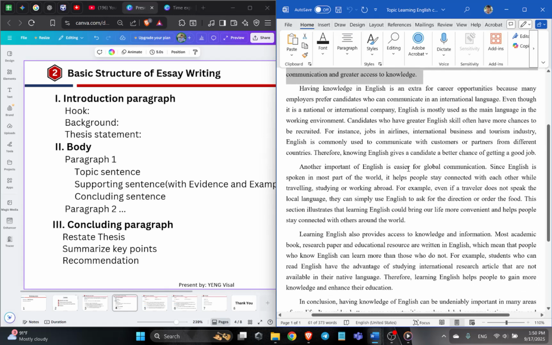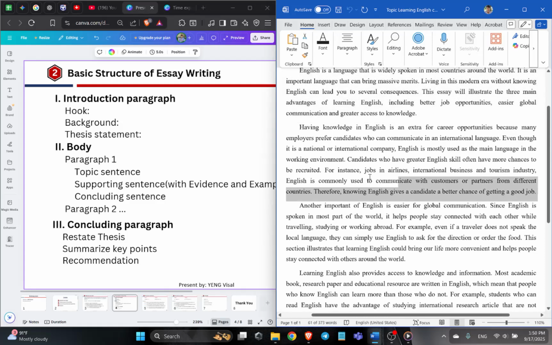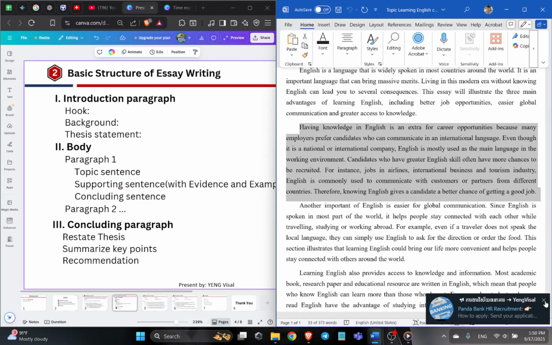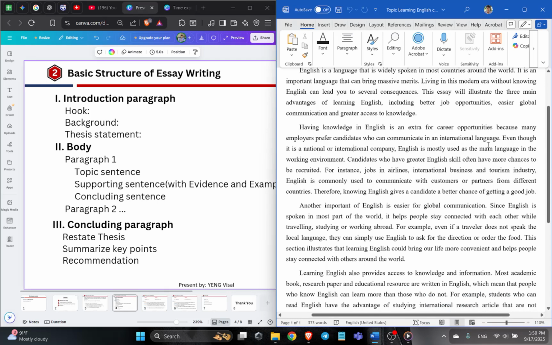Moving on to the body. Let's look at the first paragraph in the body. So in the body, we have a topic sentence. And this one here is the topic sentence in paragraph 1. After the topic sentence, we need to explain and give an example.